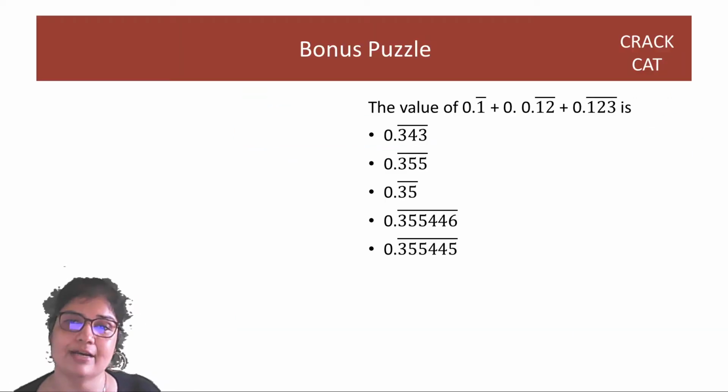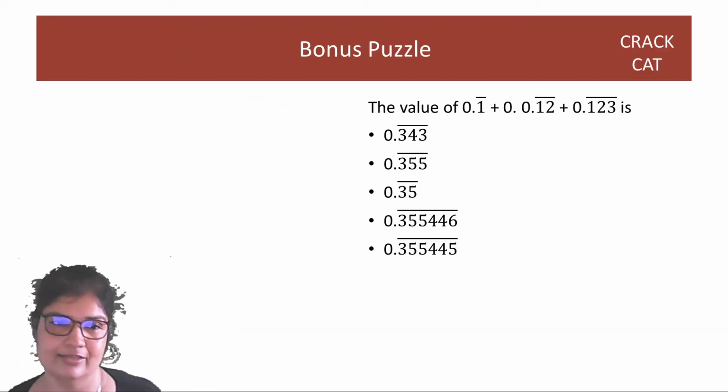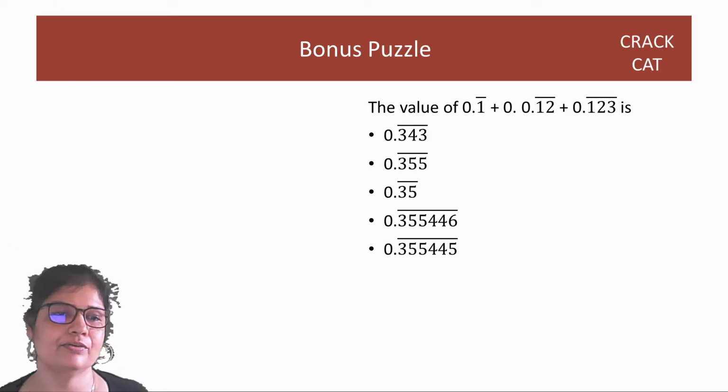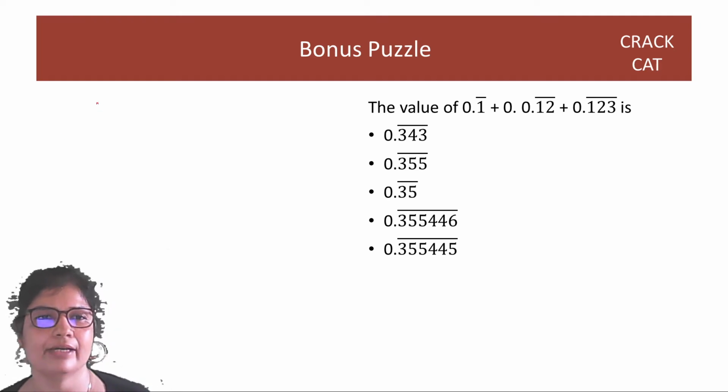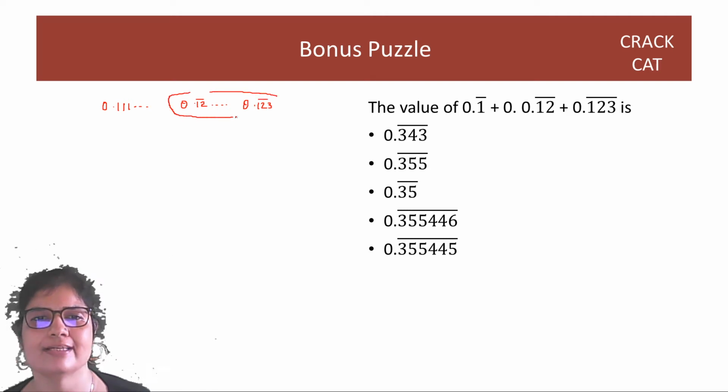So as usual, we'll start off with a puzzle that I gave you all in the last lecture. You have three recurring numbers that are added. So what you have to remember is that if you have a recurring of a single one, right? So the first one is a single recurring. It's 1, 1, 1, 1 and so on. The second is a recurring of 2. So this recurring of 2 and this recurring of 3 will only meet at a recurring of 6. Correct? Because see, if I look at a recurring of 2 only, 1, 2 and 1, 2, 3.